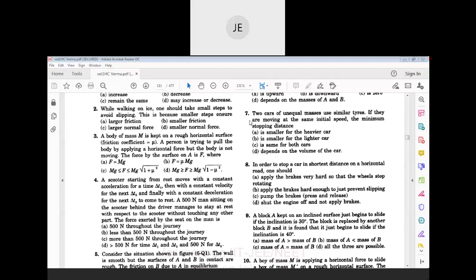Already we have solved example 6.1, where we learned the contact force expression. May I know the contact force expression? I think it was given in the first one or two examples.